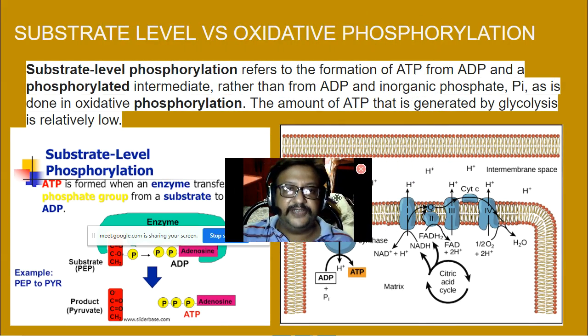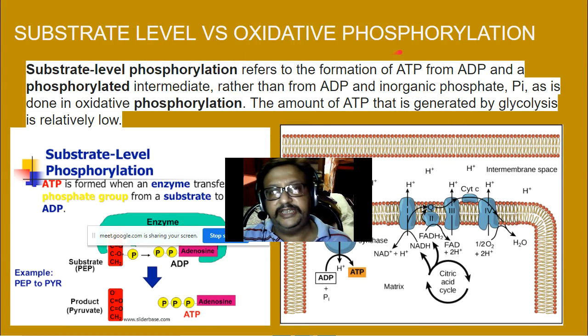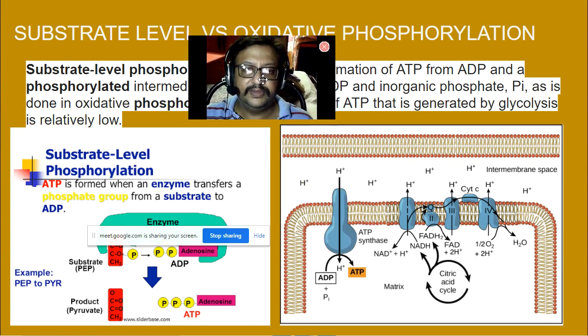So the difference between substrate level and oxidative phosphorylation, a question comes. Substrate level phosphorylation refers to the formation of ATP from ADP and a phosphorylated intermediate, rather than from ADP and inorganic phosphate, Pi, as is done in oxidative phosphorylation. The amount of ATP that is generated by glycolysis is relatively low. What takes place over here, the steps of oxidation, is known as oxidative phosphorylation.